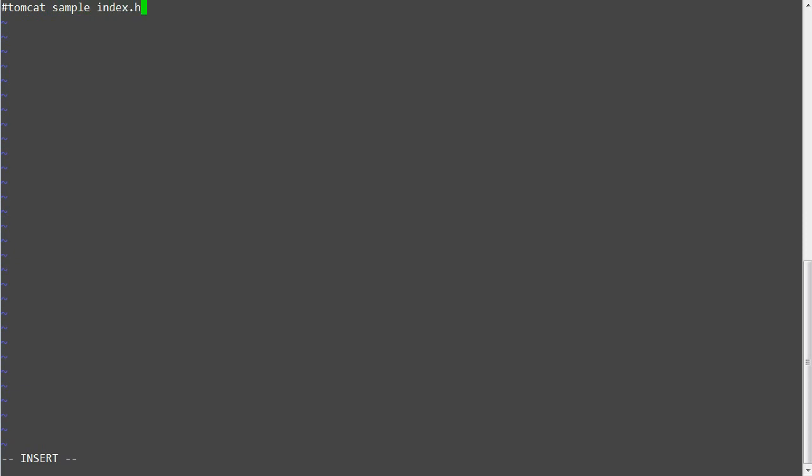Document the class as Tomcat sample index.html file. Class tomcat::index. String $environment.